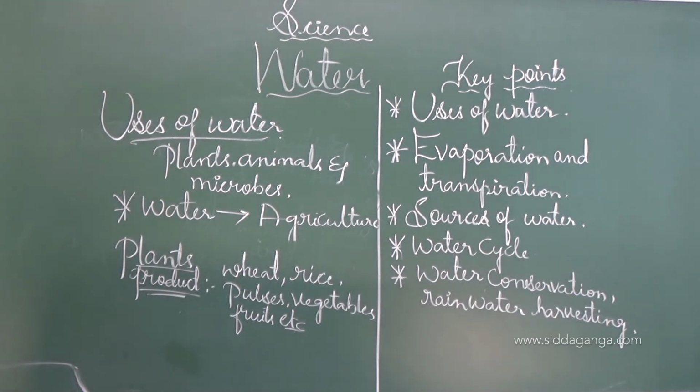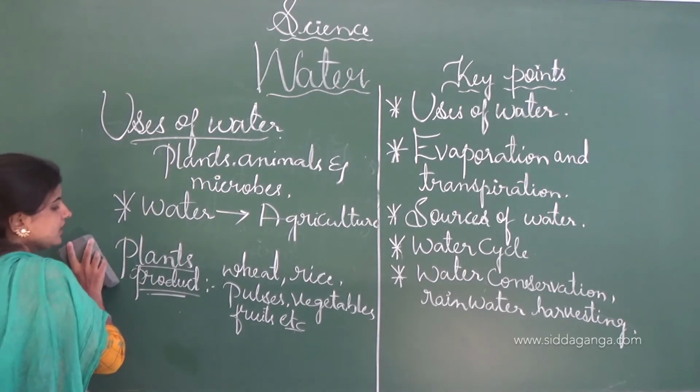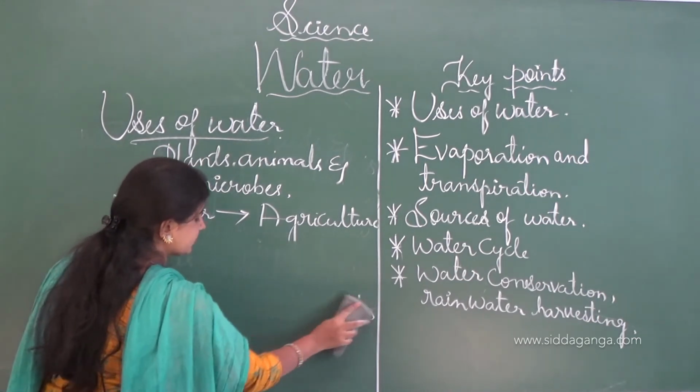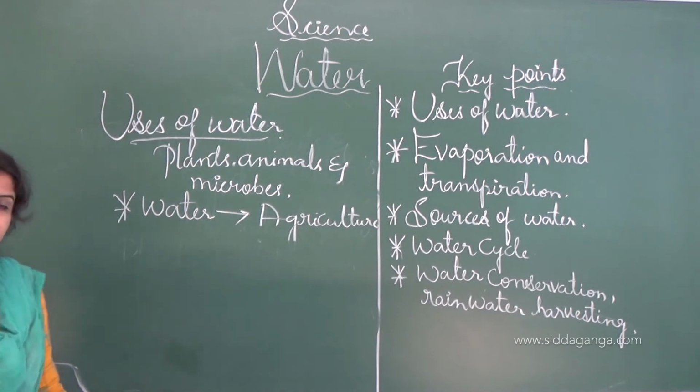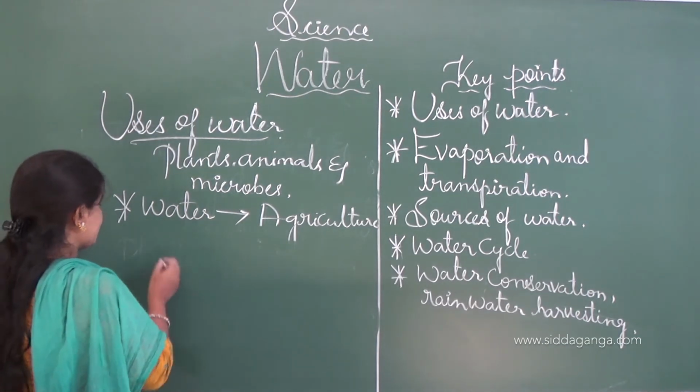And some fibers that we use for making fabric also come from plants. See, besides these food items like vegetables, fruits, wheat, rice, there are some other fibers we get from plants.